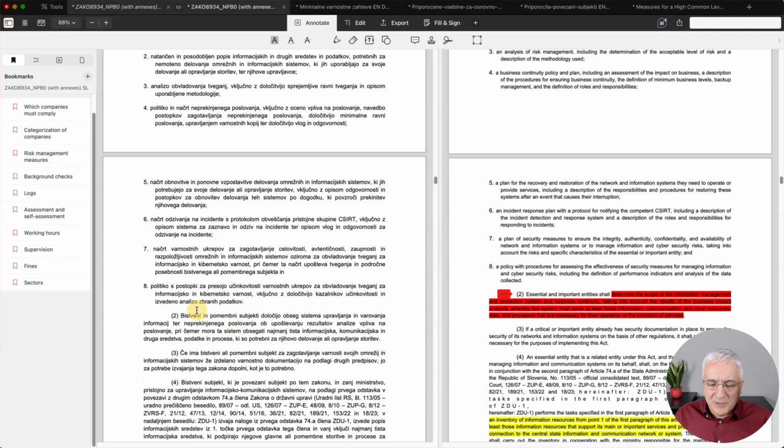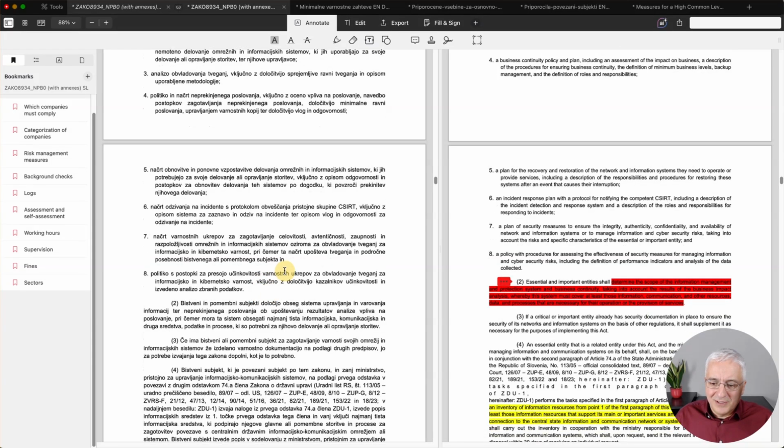Another thing here in paragraph 2 is this requirement that the entities need to define their scope for business continuity and protection based on the business impact analysis. So this is also something that is not covered in CIR or the NIS2 directive. This is also something that is extra, and you will now start seeing these things that are part of this NIS2 law, where it gets into more detail. As I mentioned before, in most cases this law is general, but for some things it gets into detail, and this is one of these details that you can see here.